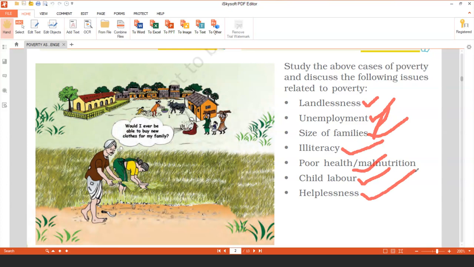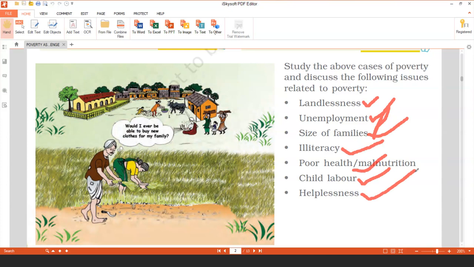So these are the issues which are related with poverty. You can even say that they are the causes of poverty, and they are also consequences of poverty. Because of poverty, these issues are there. Or you can say in another way, because of these issues, there is poverty. That means if a person is landless, he will be poor. Or in other ways, he is poor, that is why he is landless.